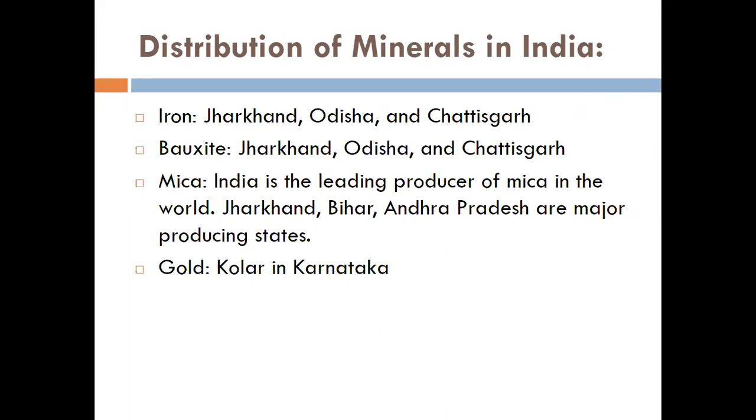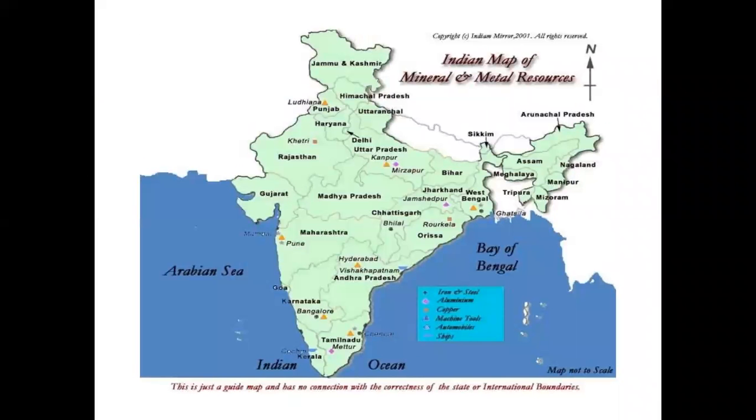India has deposits of high-grade iron ore. The mineral is found mainly in Jharkhand, Odisha, Chhattisgarh, Madhya Pradesh, Goa, Maharashtra and Karnataka. Now have a look at this map of India. The iron ore deposits are in the Jharkhand area, Odisha, Chhattisgarh and Madhya Pradesh, Goa, and Maharashtra and Karnataka.